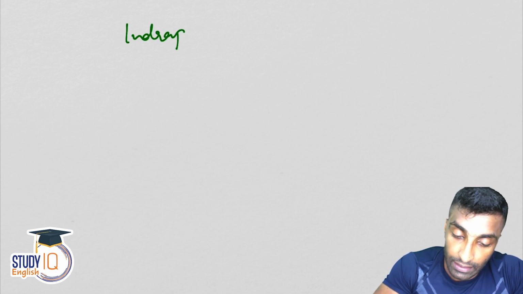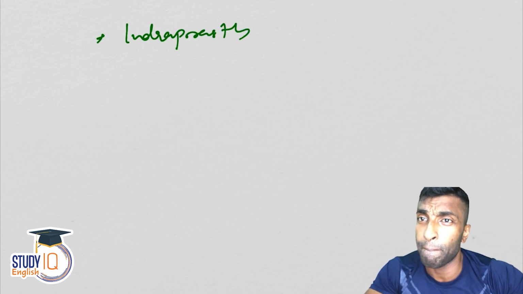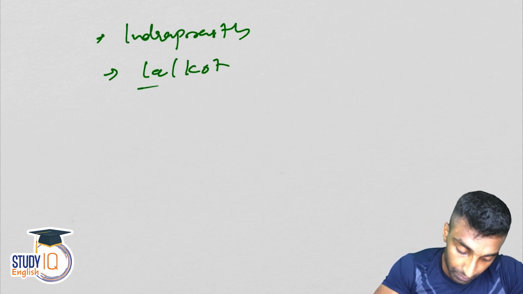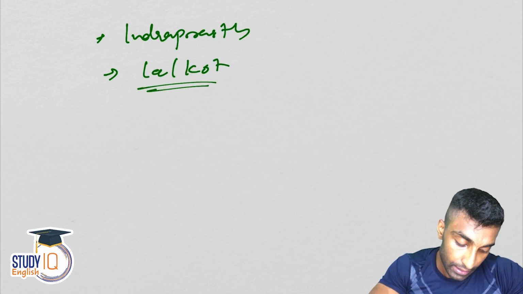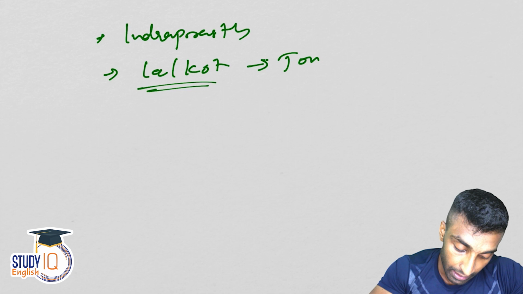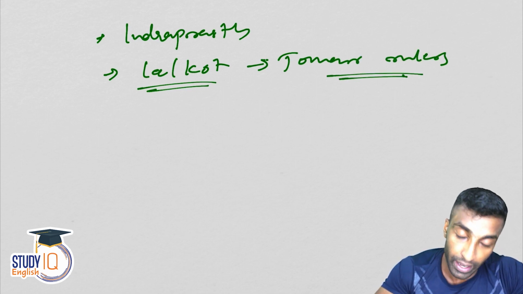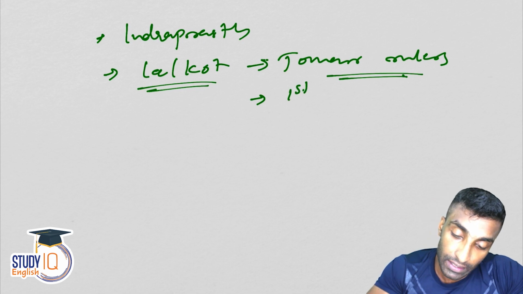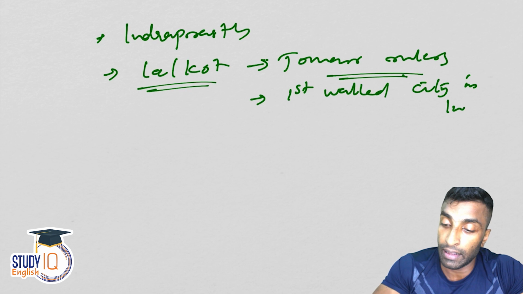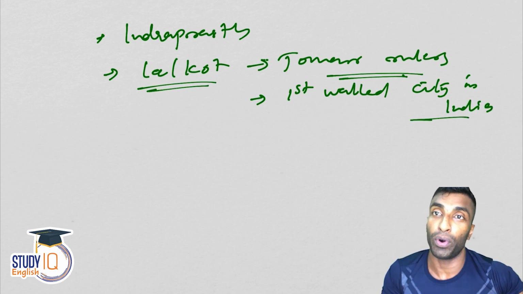So first we can discuss Indraprastha. Its origin is mythical. Then Lalkot, which was established by the Tomar rulers of Delhi. Its speciality is that it is the first walled city in India, meaning it had boundary walls.